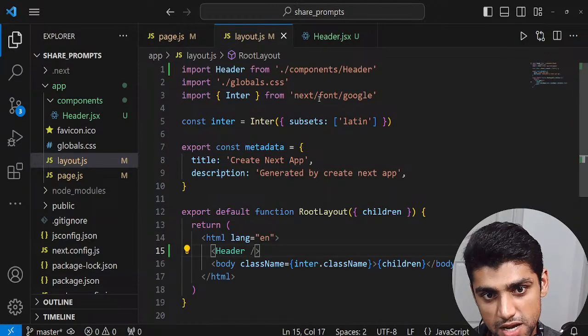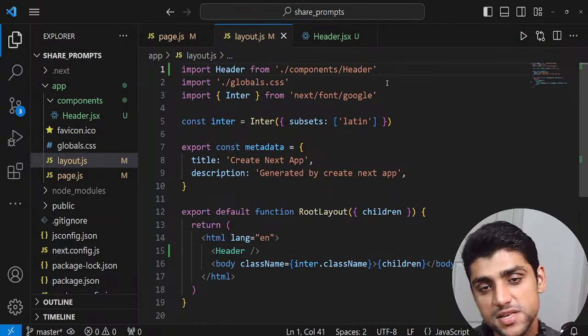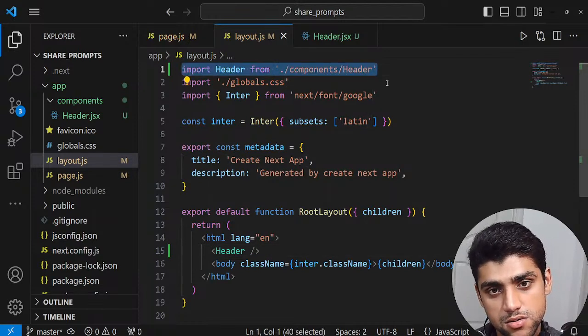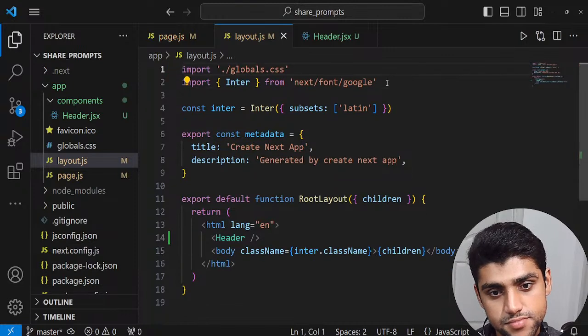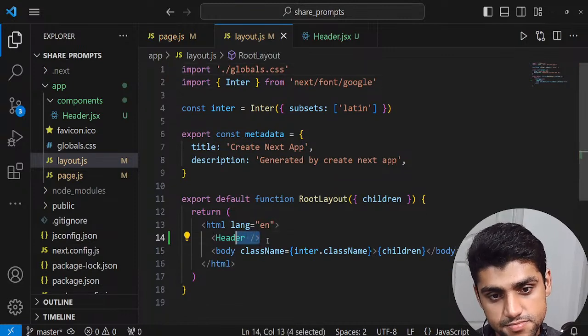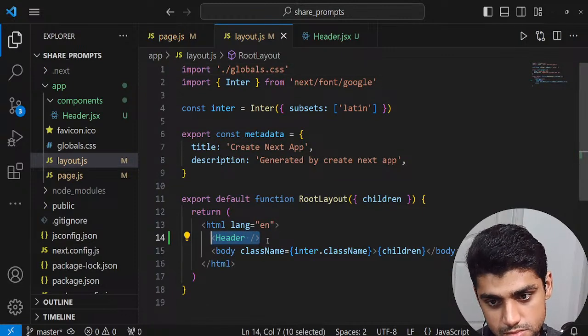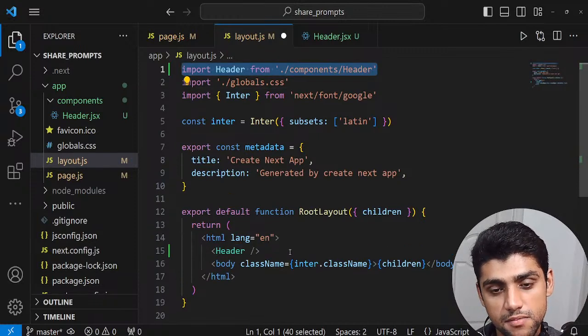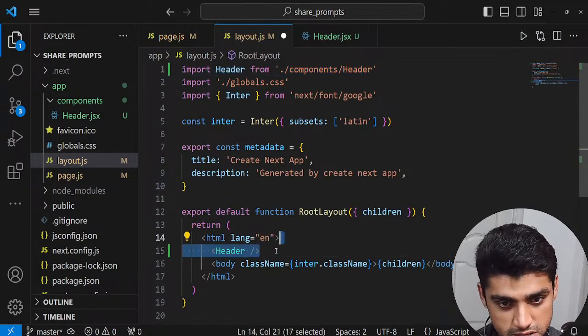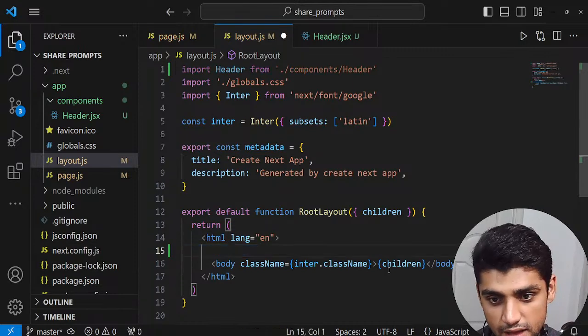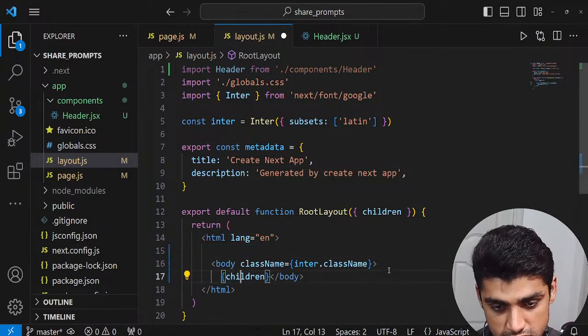Maybe it's because I added it here, but don't worry, we'll fix this as well. So I'm just going to remove that, and remove this as well. One thing that could be a concern is that maybe we have to add it within the children. So this is your body, right? Your children, and inside this, on the top, you would have your header.